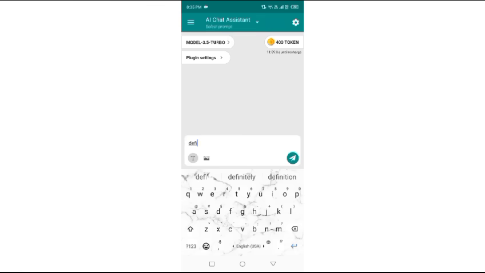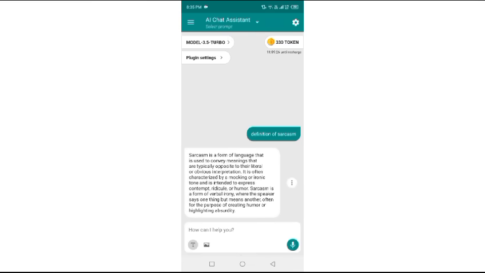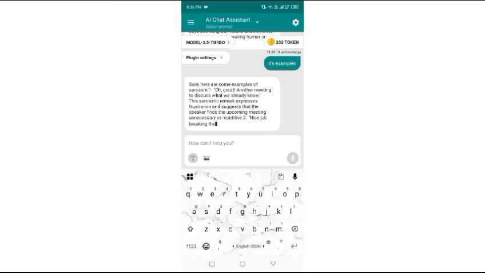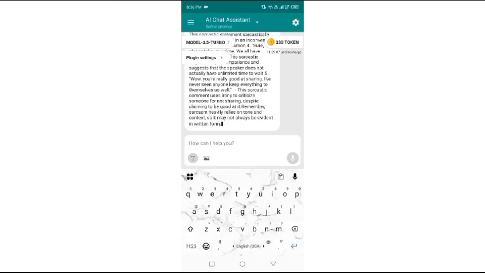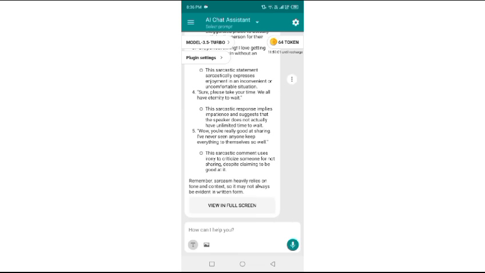You just have to write here "definition of sarcasm" and click on send, and when you have clicked on send, just see, the definition of sarcasm has appeared here. The next benefit is that you can go for its examples, and it will surely give you the examples of sarcasm. Just see, it has given me the examples of sarcasm. If you have started one topic, then you don't need to write the name of the topic again and again in each question you ask.